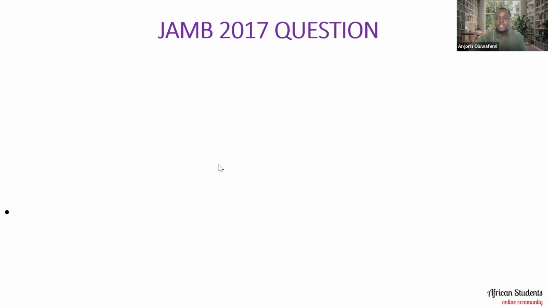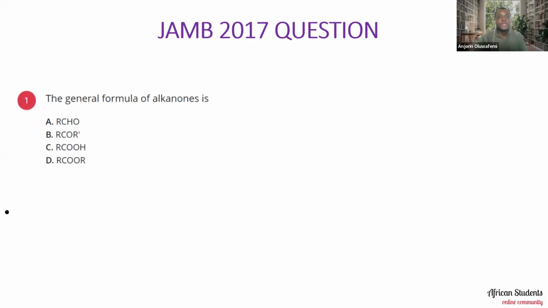Okay, let's start off with the first question now. The general formula of alkanones is... alkanone is also referred to as ketones. The general formula of alkanones is it RCHO, RCOR prime, RCOOH, or RCOOR? So please let me know, share with me what you feel the right answer is in the comment section.